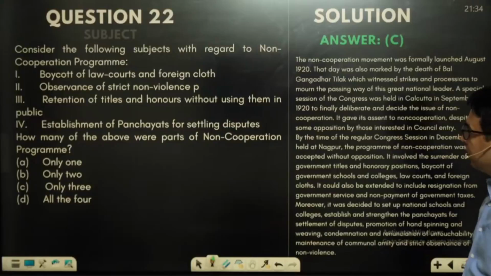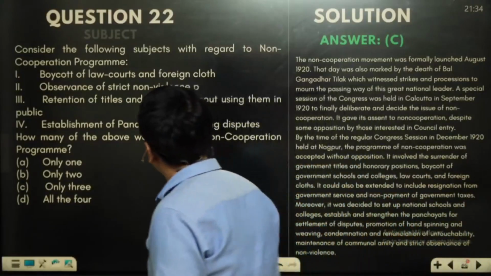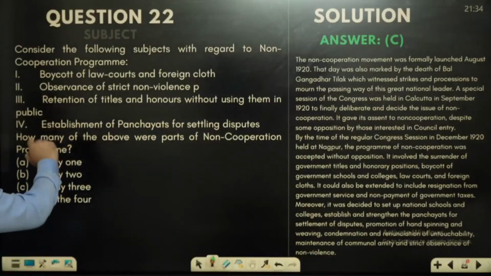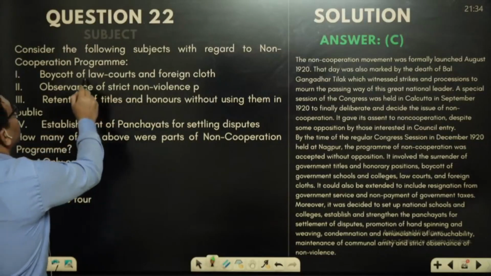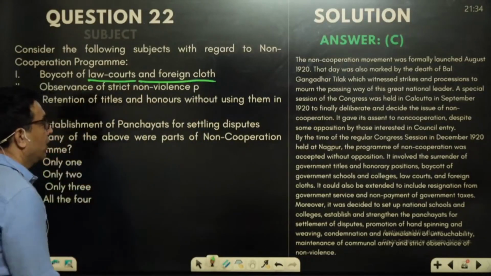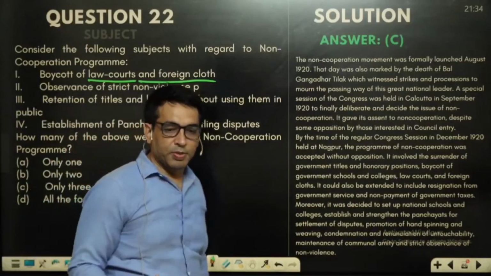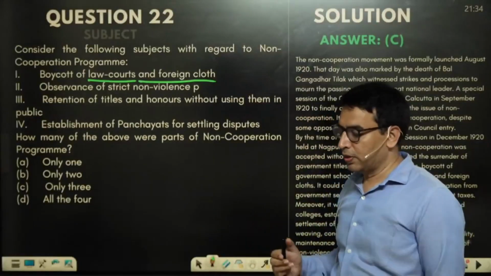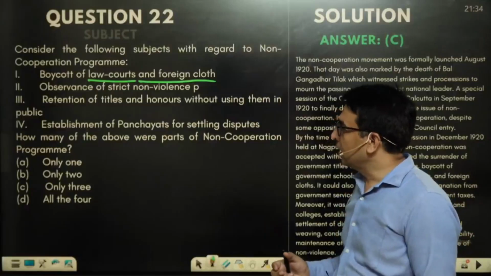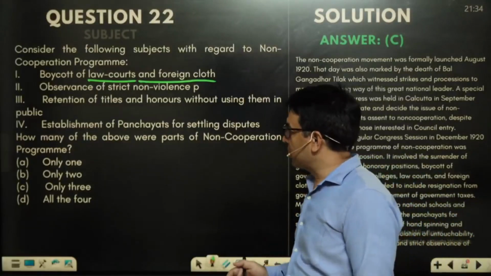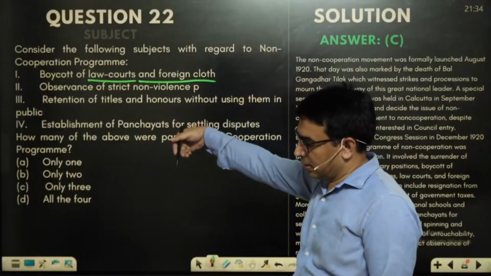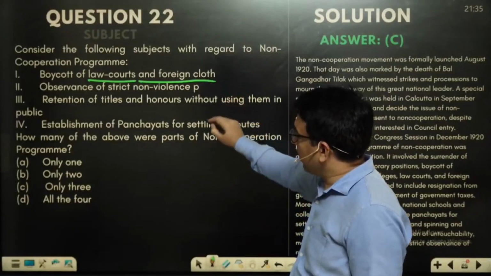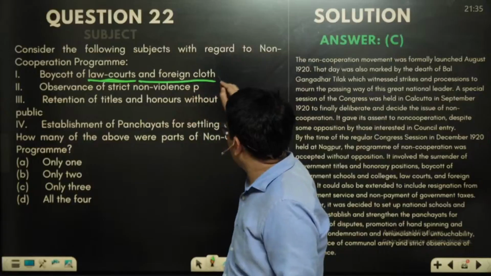Now the second question: consider the following statements with regard to the non-cooperation program. The first is boycott of law courts and foreign courts. This is correct, because the non-cooperation movement had 2 types of programs, Swaraj and Swadeshi or boycott programs. Gandhi especially, who led the movement, and the leaders were focusing on the boycott program, under which the law courts and foreign courts were to be boycotted.